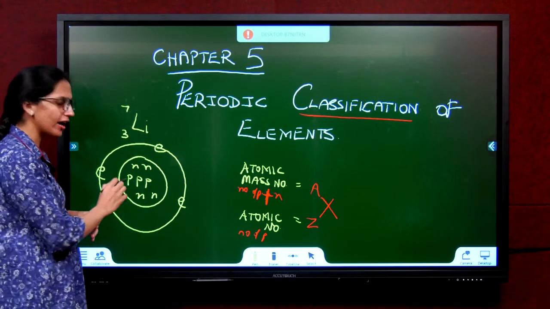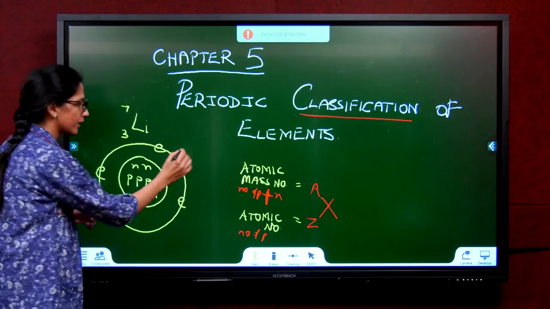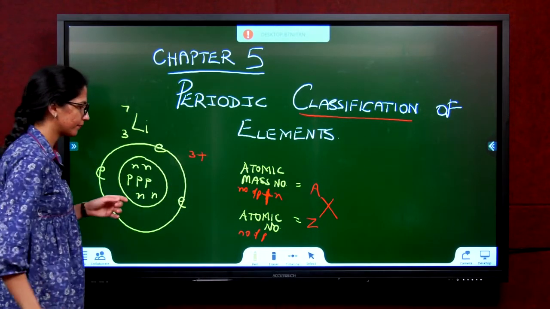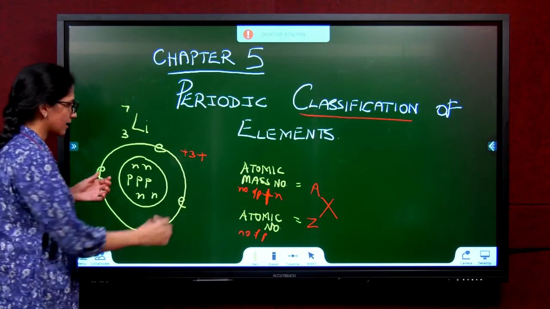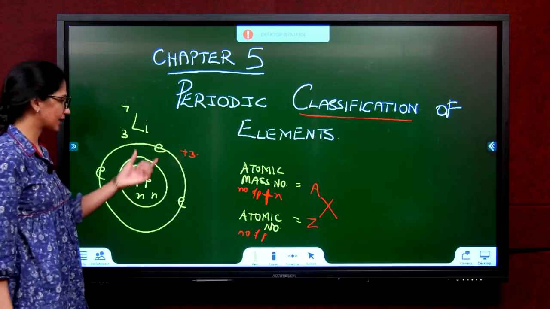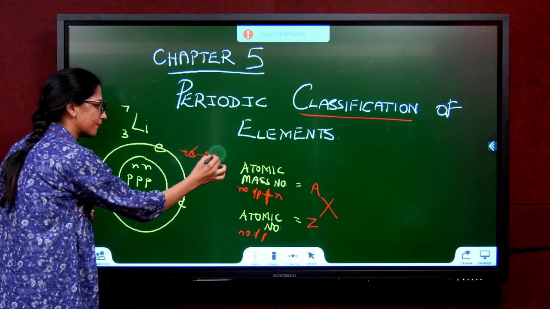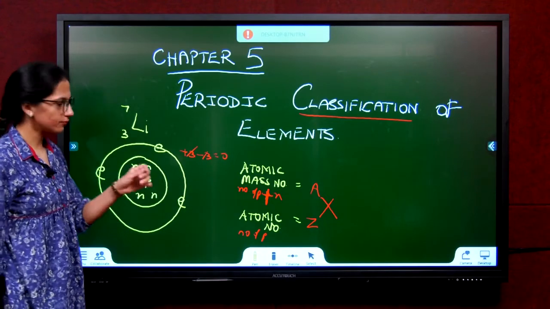Understand carefully, right now there are 3 positive charges, 3 protons. This is plus 3. Now there are 3 electrons, 3 negative charges. They cancel and my atom is neutral.